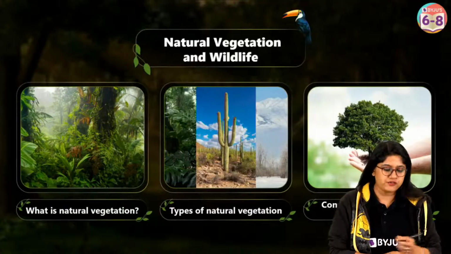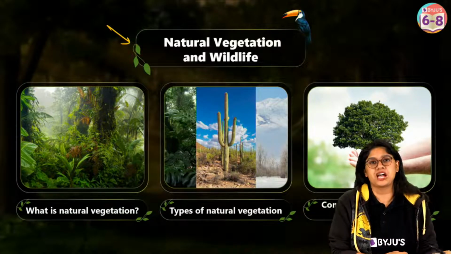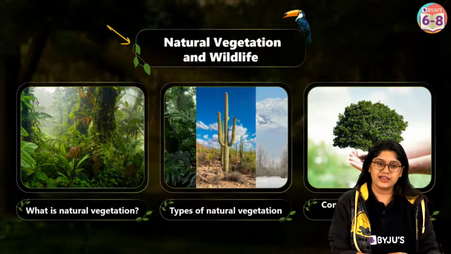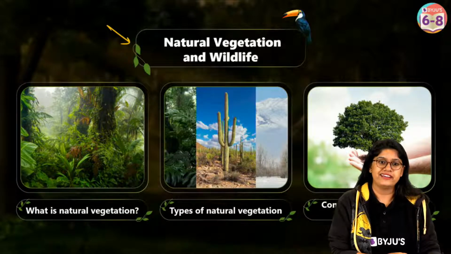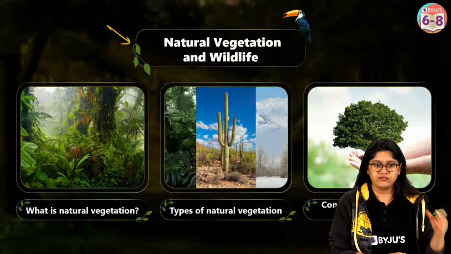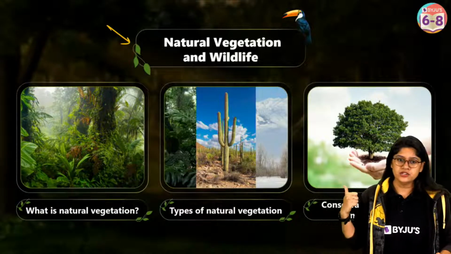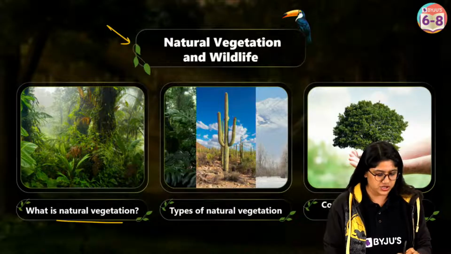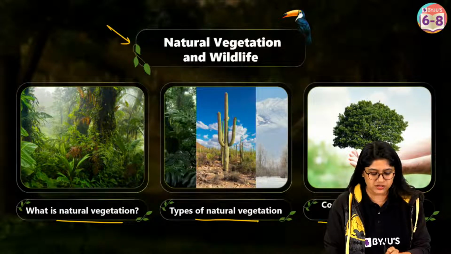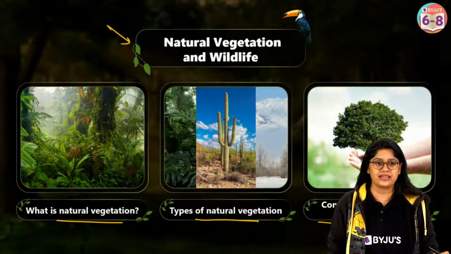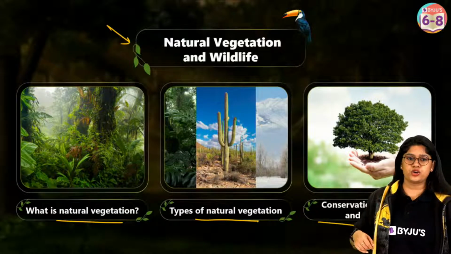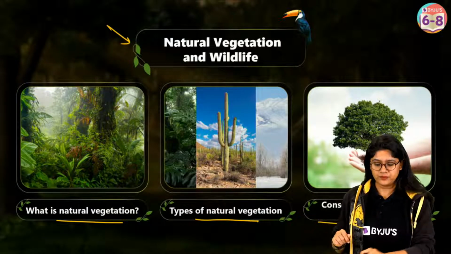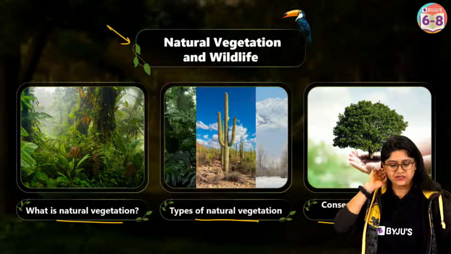So in the first chapter, everyone, we are discussing natural vegetation and wildlife. And of course, we have three different subtopics in this particular chapter. We have divided this chapter into three different parts: what is natural vegetation, then types of vegetation, and conservation of the forest and wildlife. So everyone, can we start?